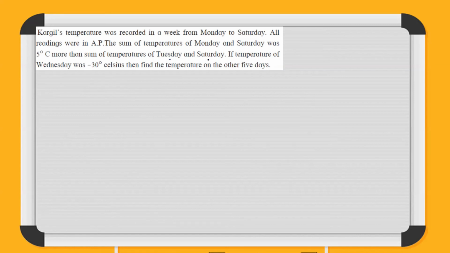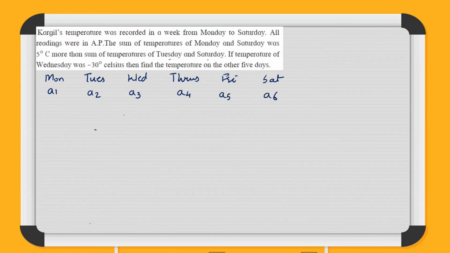Okay. So now there are how many days? 6 days. So Monday, Tuesday, Wednesday, Thursday, Friday, and Saturday. So this becomes your A1, A2, A3, A4, A5 and A6. So 6 terms are there total and they are in AP. It's already given. Now sum of the temperatures of Monday and Saturday.